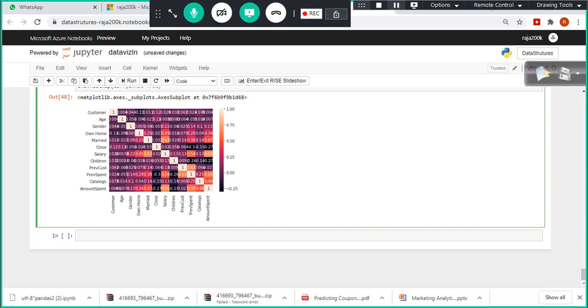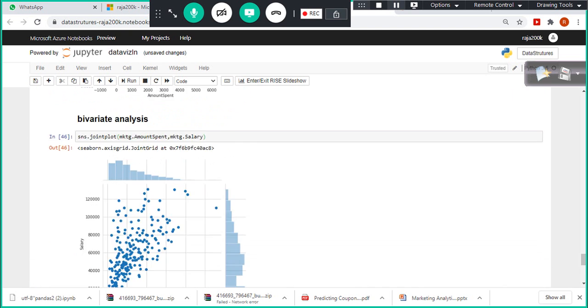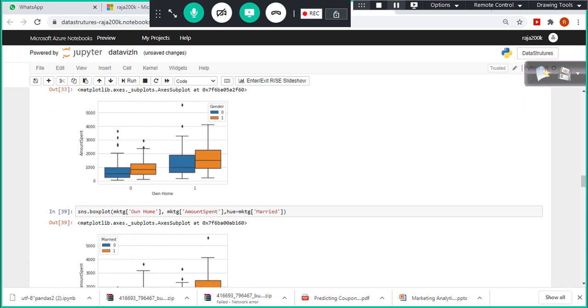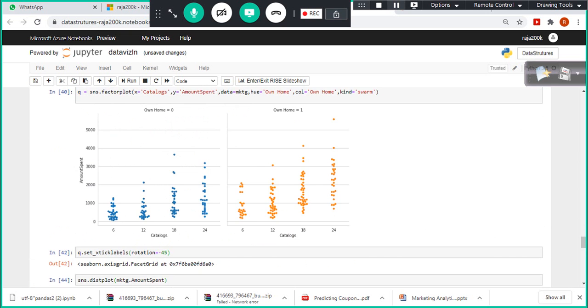When you look at the columns, you can combine two variables with the target variable. In this case, amount spent is the one we are interested in. By combining own home and amount spent, combining gender, own home, amount spent, and own home and children, two variables or three variables together, we will be able to gain some insight. By combining all these things, we can make a holistic decision, right?